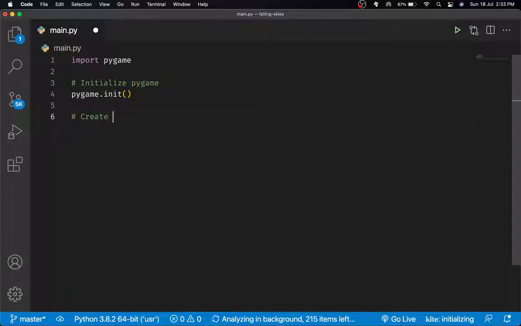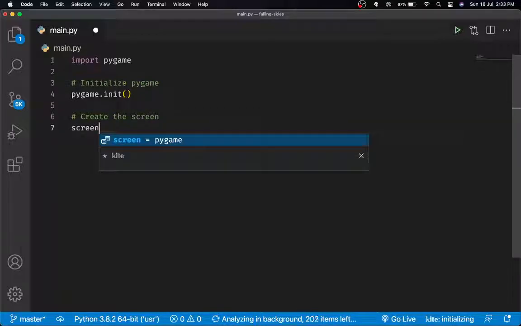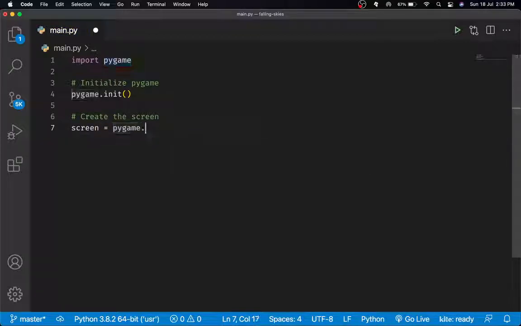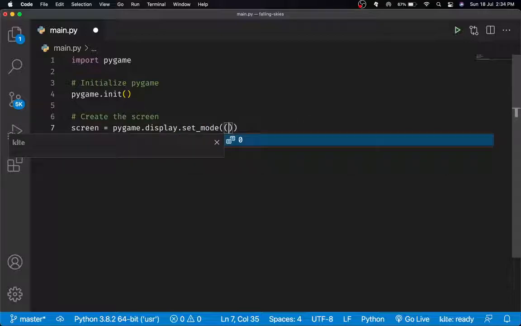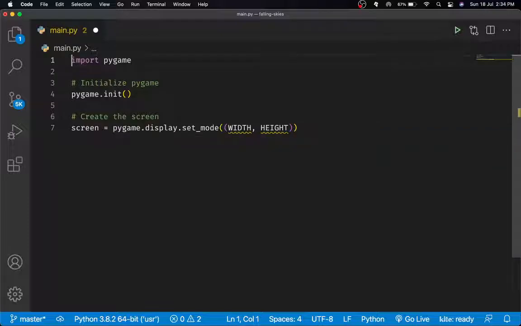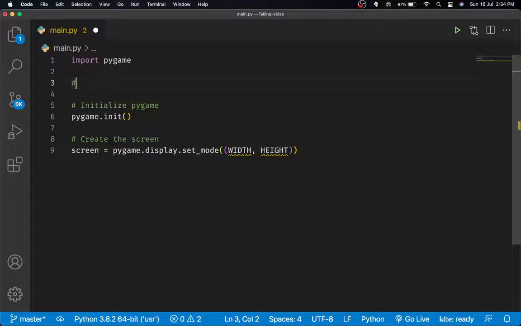Then we can just create the screen. To do that, we define a variable, in this case screen, and then we call pygame.display.set_mode, and we pass in a tuple of the dimensions of the screen, which is obviously the width and the height. So we pass in width, height, which we will define over here as the game variables.